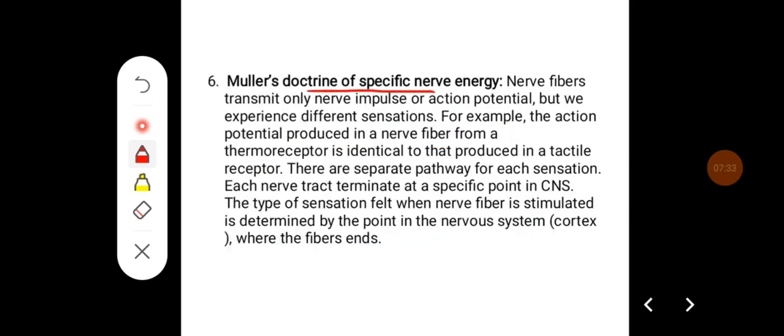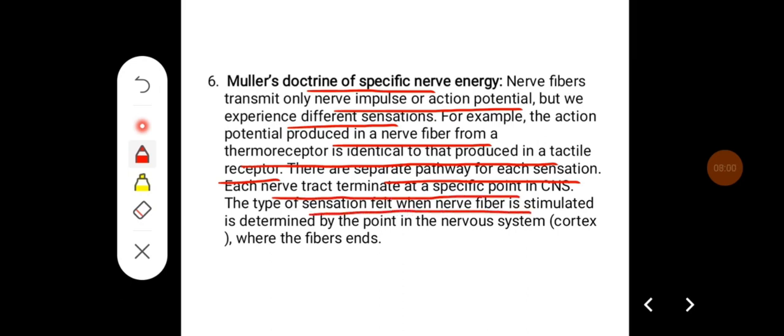The sixth one is Muller's doctrine of specific nerve energy. Nerve fibers transmit only nerve impulses or action potential, but we experience different sensation. For example, action potential produced in a nerve fiber from a thermoreceptor is identical to that produced in tactile receptor. There are separate pathways for each sensation. Each nerve tract terminates at a specific point in CNS. The type of sensation felt when the nerve fiber is stimulated is determined by the point in the nervous system, that is in the cortex, and where these fibers end in the cortex.